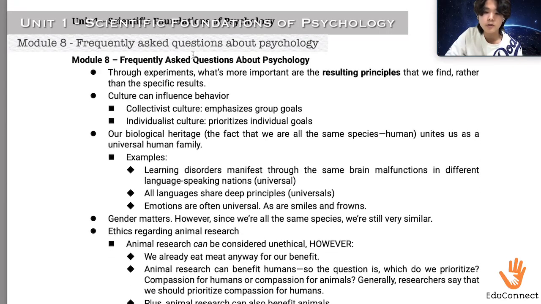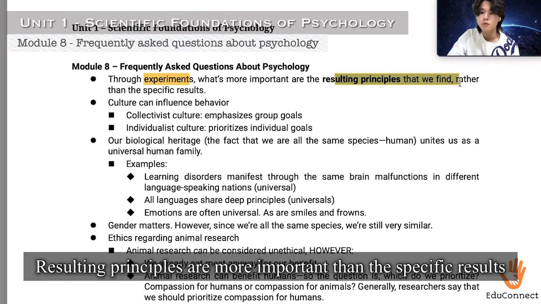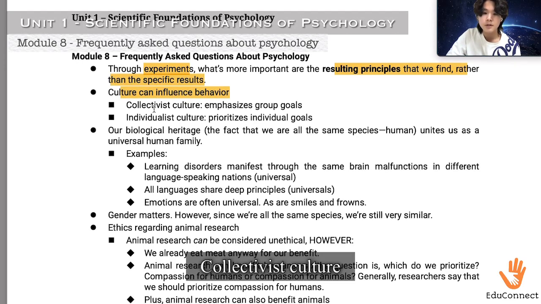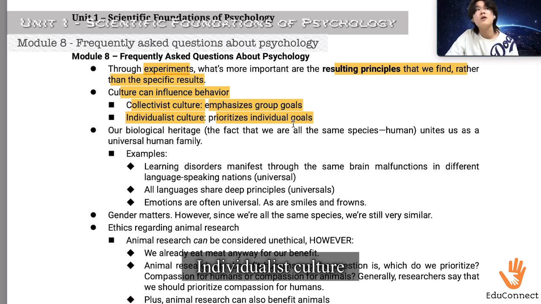Moving on to Module 8, frequently asked questions about psychology. Now, through experiments, what's more important are the resulting principles that we find rather than the specific results. And culture can influence behavior. A collectivist culture emphasizes group goals. An individualistic culture prioritizes individual goals, right? So members from these different cultures may have different values when they're making decisions, which should lead them to have an influence in the behavior or choices that they make when they are in a situation when they need to make a choice within a group.